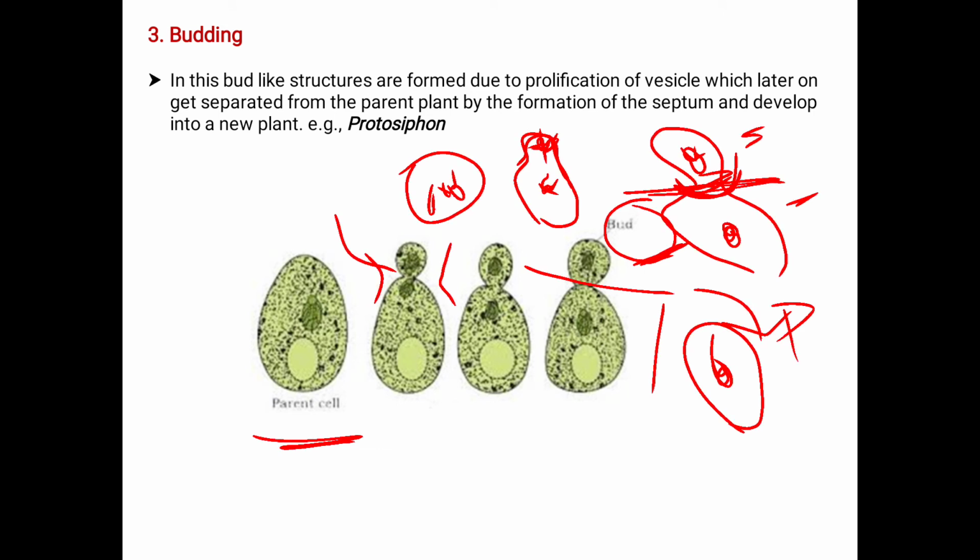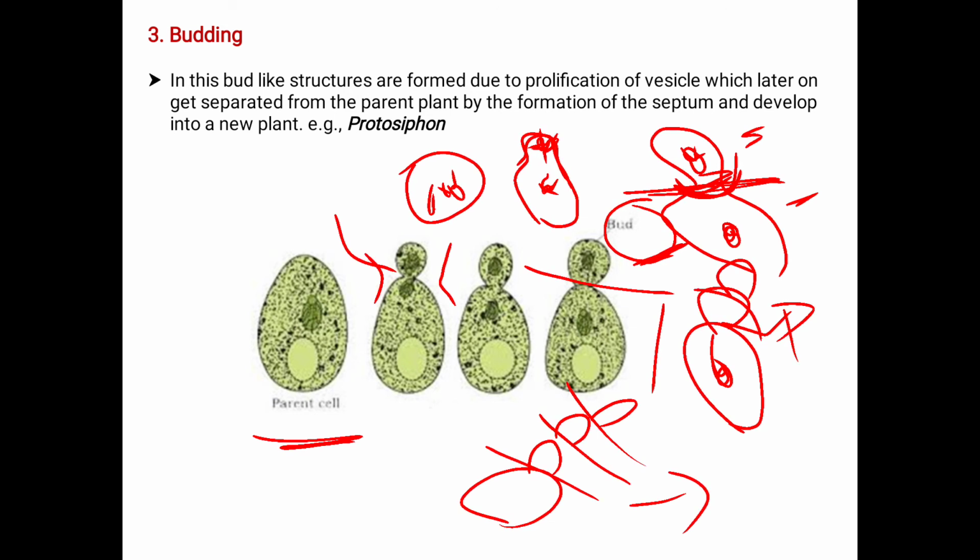Again the process continues, and these form further buds. These formed buds get detached from the parent cell and act as individuals. This is the case of budding. The example for budding is Protosiphon.